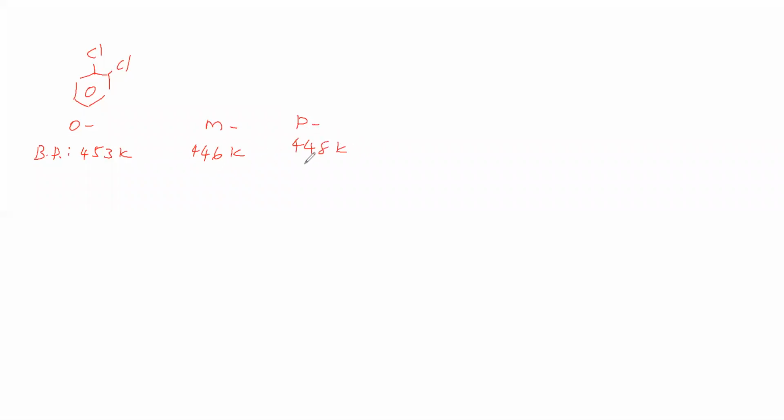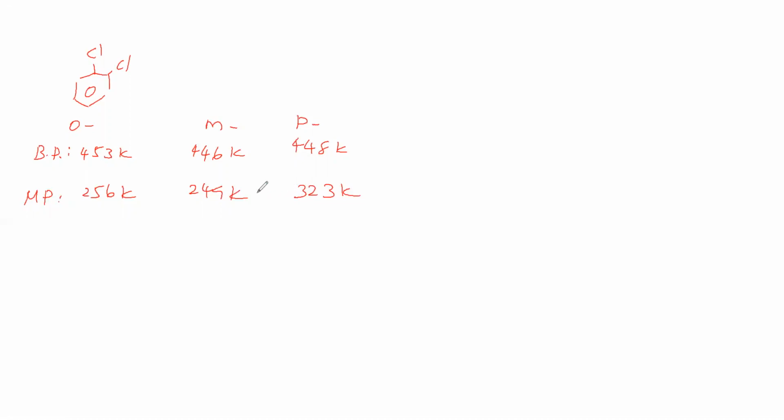So the boiling points of ortho, meta and para are almost the same; the difference is very low. How about the melting points? The melting point of ortho is 256 Kelvin, meta is 249 Kelvin, and para is 323 Kelvin. Ortho and meta do not differ much, but para has a somewhat higher value.